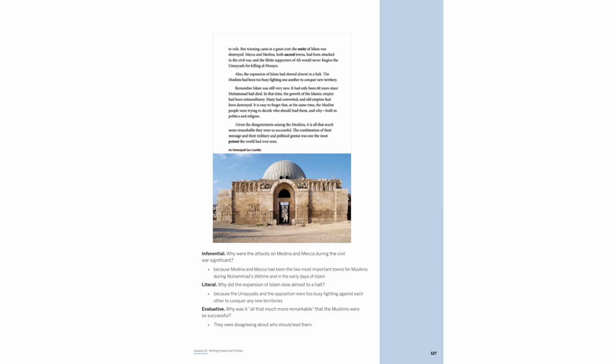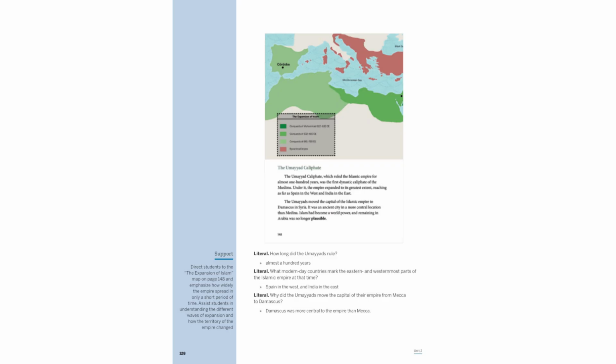The attacks on Medina and Mecca during the Civil War were significant as these towns were central to early Islam. The expansion of Islam slowed due to internal conflicts between the Umayyads and their opposition. Despite leadership disagreements, the Muslims' success in expanding their empire was remarkable. The Umayyads ruled for nearly a century, with their empire stretching from Spain in the west to India in the east. They moved the capital from Mecca to Damascus for its central location, facilitating governance. This strategic shift highlights the rapid expansion and transformation of the Islamic Empire during their reign.